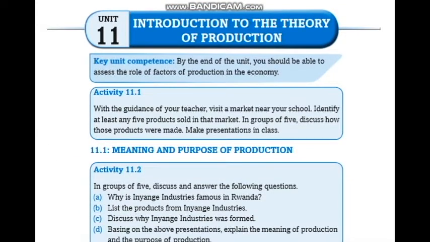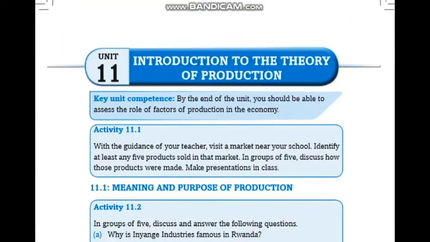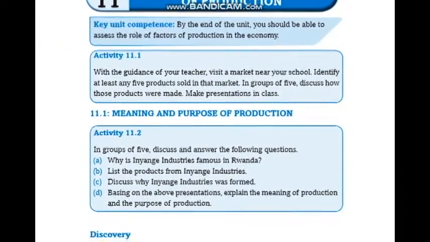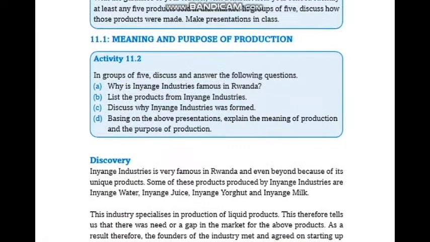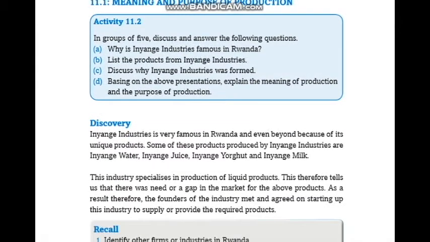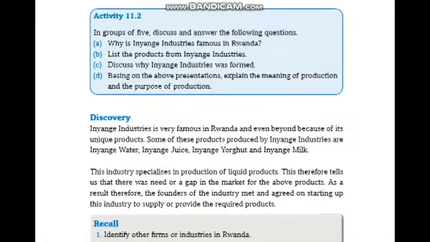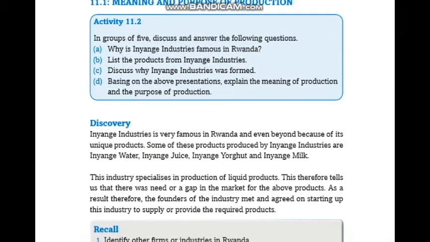As an introduction to the theory of production, what is production now? Meaning and purpose of production. In groups of five, discuss and answer the following questions. Why is Inyange Industries famous in Rwanda? List the products from Inyange Industries. Discuss why Inyange Industries was formed. Based on the above presentation, explain the meaning of production and the purpose of production.